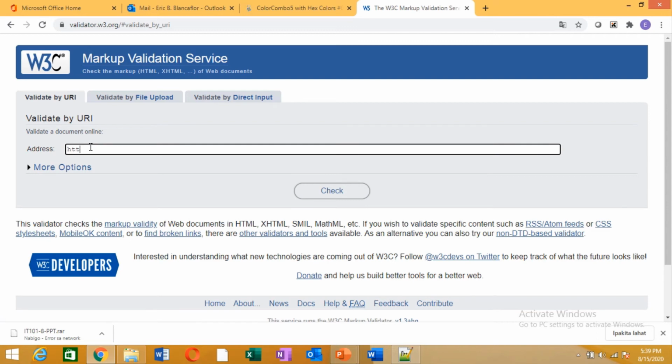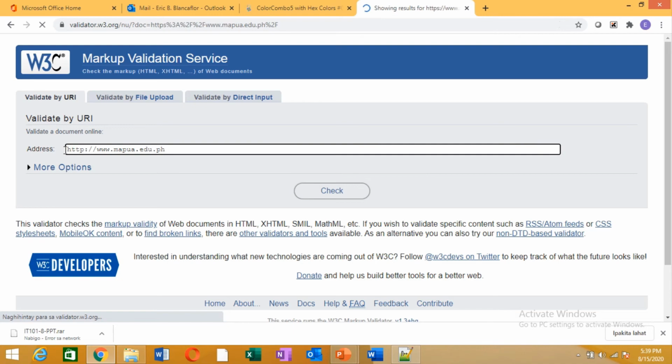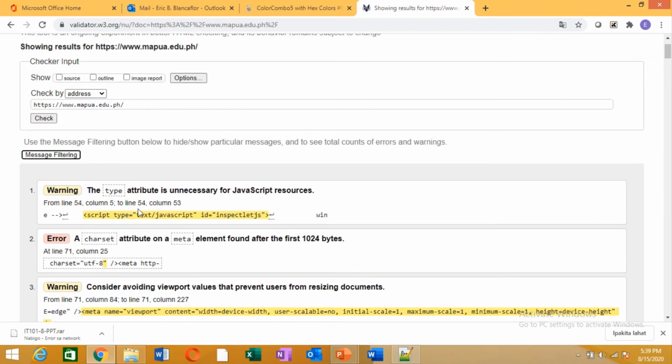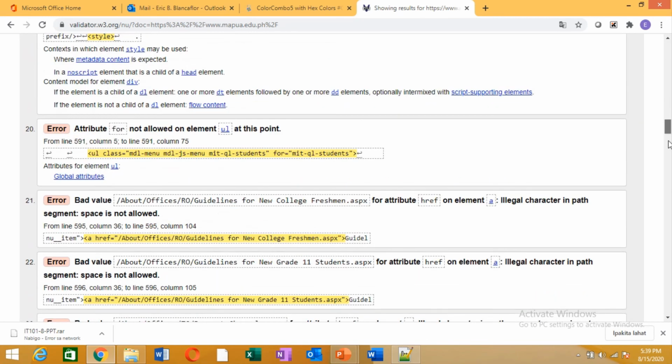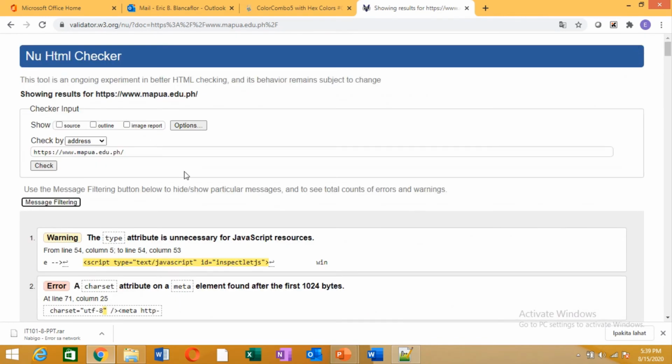Example, let's say we check the website of mapua.edu.ph and check. So it will check the codes of the website, this is for the main page, and it will tell us the errors seen in the page. There are around 81 errors seen in the Mapua Edu PH website.